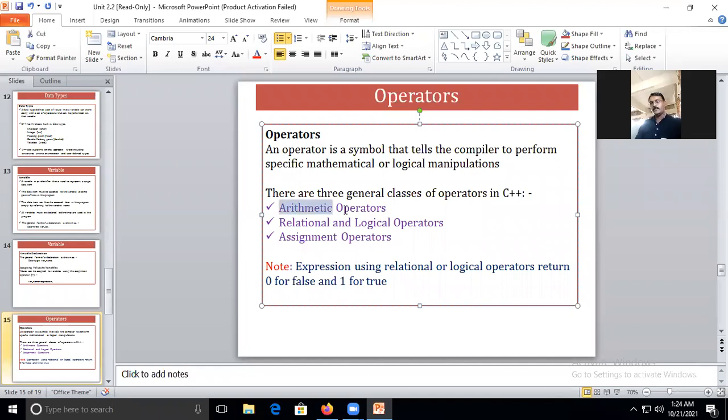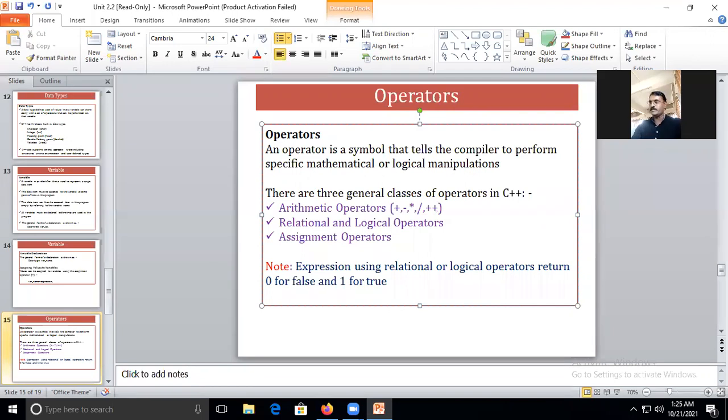can you tell me some examples of arithmetic operators? Yes, can you tell me some example of arithmetic operators? Anyone? Addition plus. Correct, I will mention it here. Addition. Subtraction. Yes, fast. Once addition is clear, along with addition we have three more: multiplication, division. Okay, along with this we are having two more.